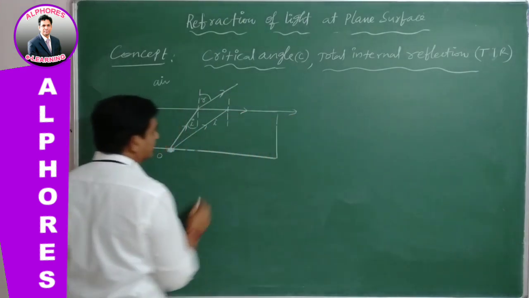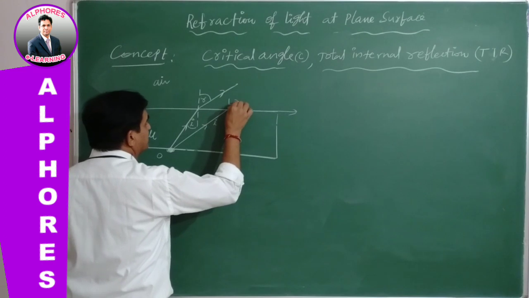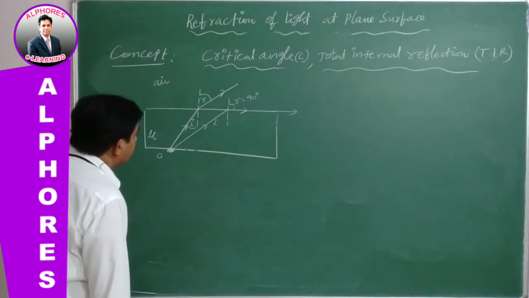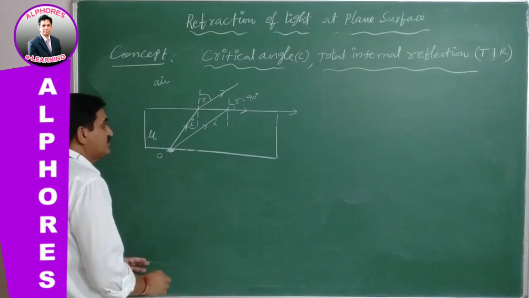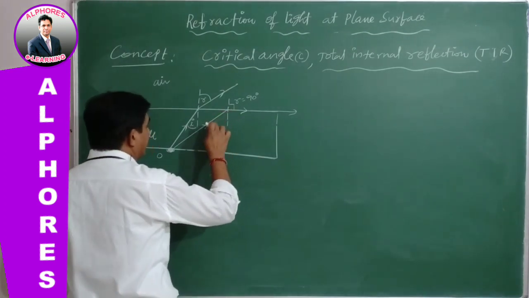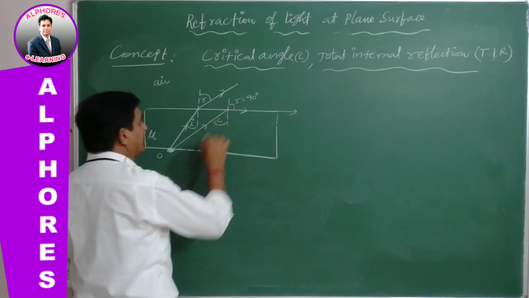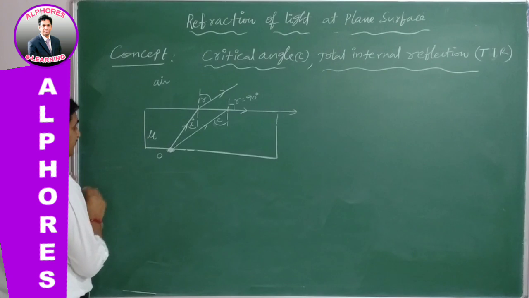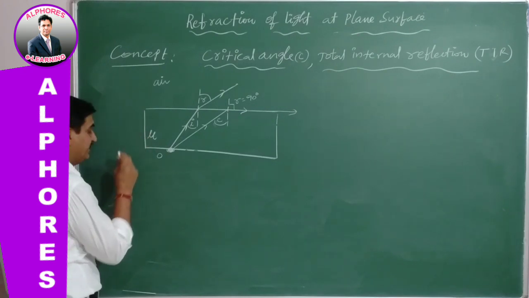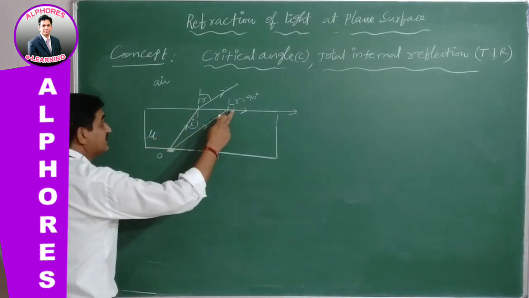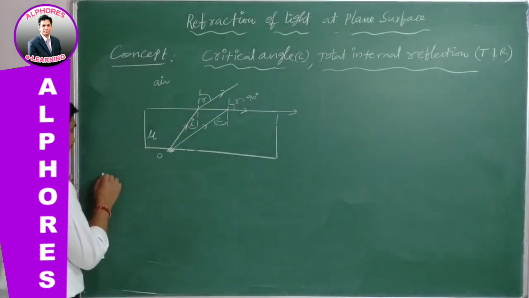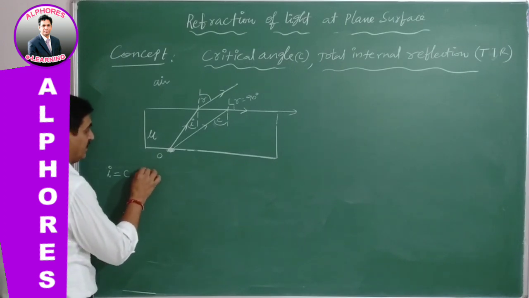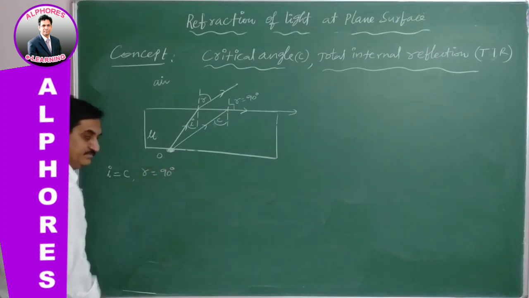The angle of refraction becomes 90 degrees in this case. Now in case 3, this angle of incidence is said to be the critical angle. At the critical condition, when the light is grazing the surface separating the two media, i is equal to the critical angle C, and r is equal to 90 degrees.